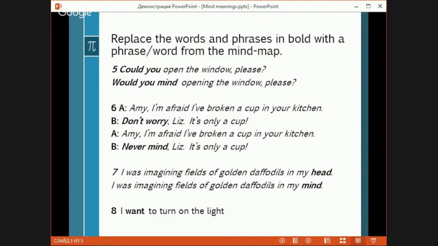I want to turn on the light. Do you mind me turning on the light? So over here, as I told you, we ask for permission. It's very nice when you use this phrase, when you want to be polite and you want to ask for permission from somebody. So you say, do you mind me turning? Please compare these two phrases. I want to turn on the light. Not nice. Do you mind me turning on the light? Very politely.